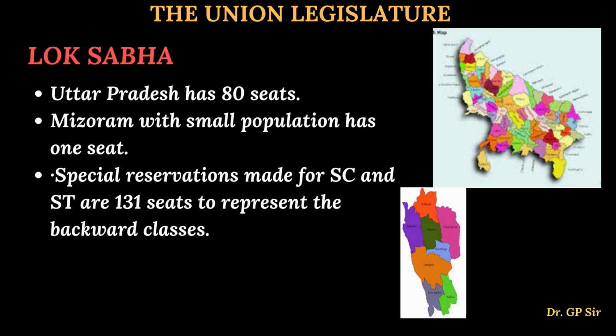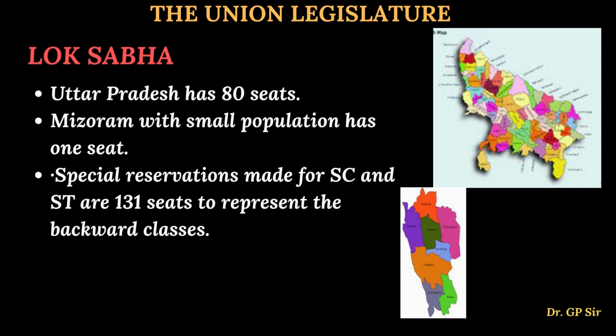Now, moving on to the next, when it comes to the Lok Sabha, each and every Lok Sabha has constituencies. A constituency is nothing but a jurisdiction. The highest constituency is Uttar Pradesh. It has 80 seats. These 80 seats are nothing but the members of parliament, so totally 80 members of parliament are elected by Uttar Pradesh.